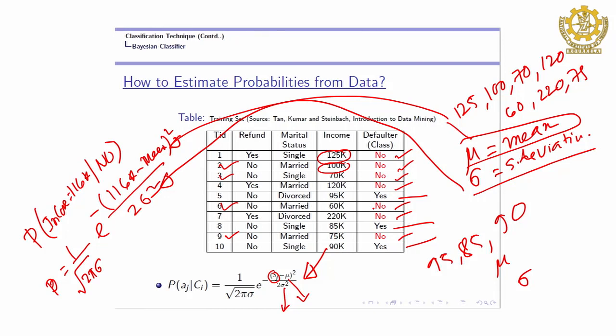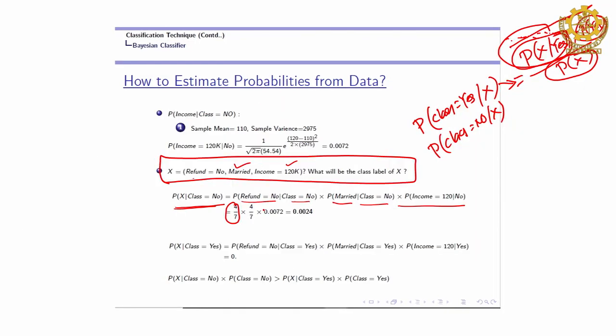You count how many have refund no: 1, 1, 1, 1, that is 4. So refund no given class no is 4 out of 4. Similarly, what is married given class no? You count how many are married with class no: 1, 1, 1, 1, so this is 4 out of the class value 4. This is done also, and for income we already computed it here, so directly we put this value.